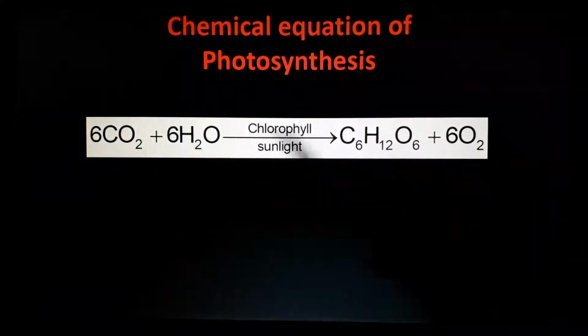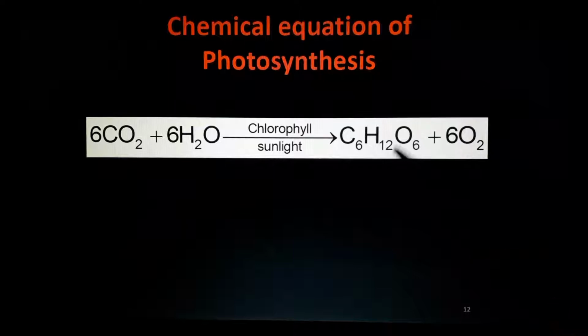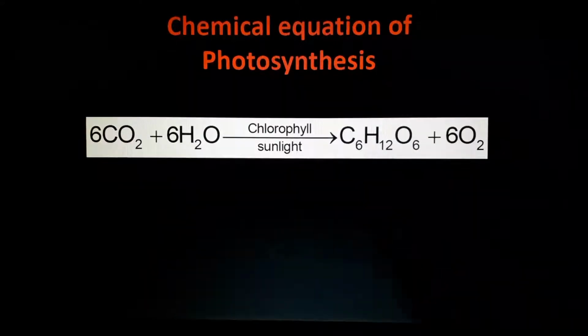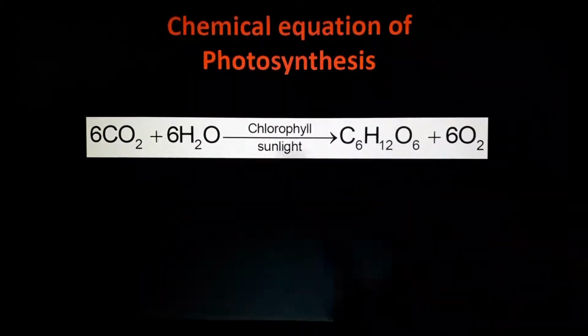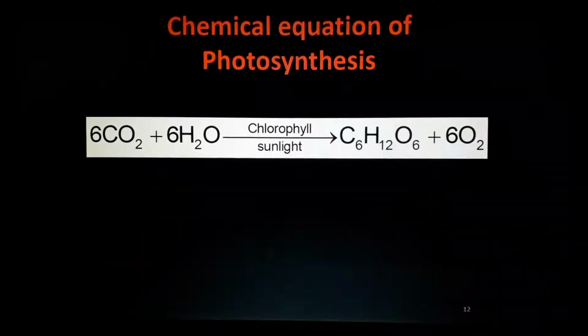It's simple. See, C6H12O6 is glucose. Carbohydrates or glucose. Understand? C6H12O6. The equation is balanced, isn't it? Alright. How many oxygens are there? 12. Here also 12. Carbon, 6 carbon. Hydrogen 12. Here also 6 oxygen, balanced. Isn't it? So this is the equation for photosynthesis, and it is a very important equation. 6 CO2 plus 6 H2O. Carbon dioxide from the atmosphere. Water from the soil. It absorbs, and in the presence of chlorophyll, which is present inside the leaves of plants.